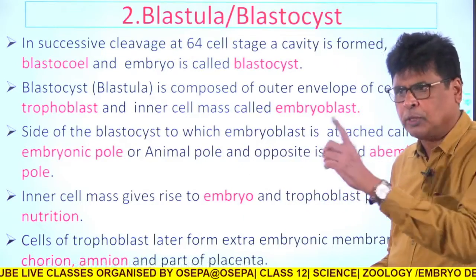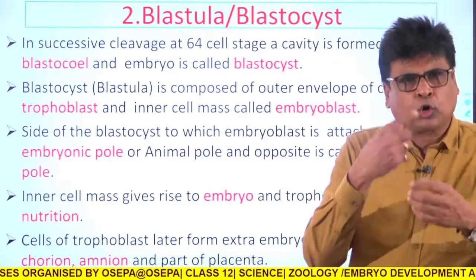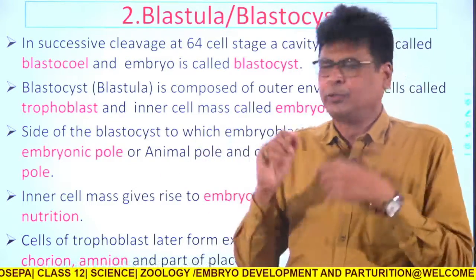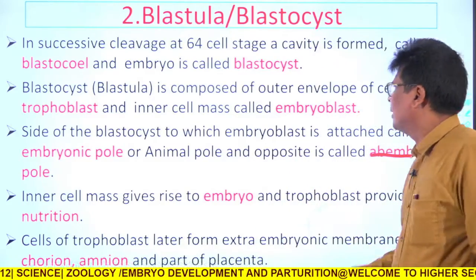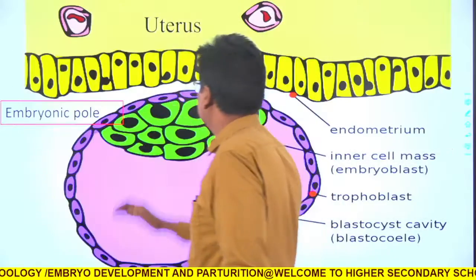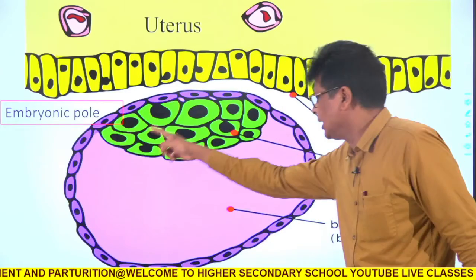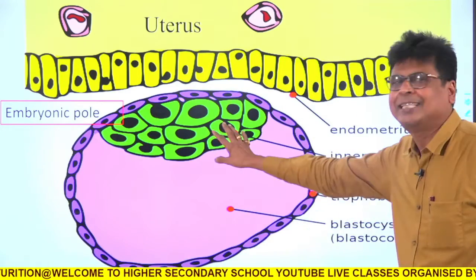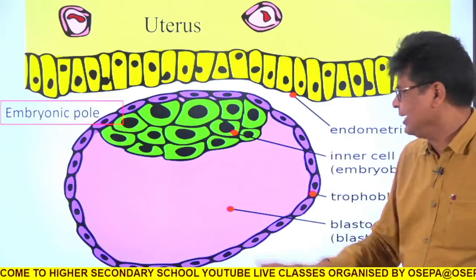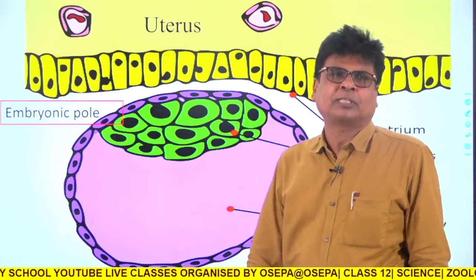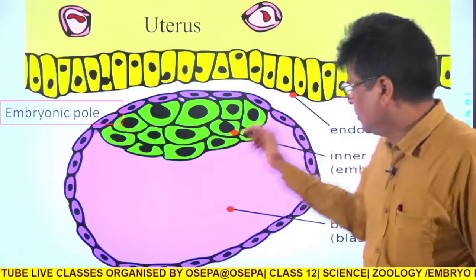Embryoblast will give rise to the embryo, and trophoblast will provide nutrition to the zygote. So this is up to blastula. Then again we shall come and see the picture. Now this is the clear picture. You see, this is that ball I was telling about. It is now a 64 cell stage. This is called blastula.